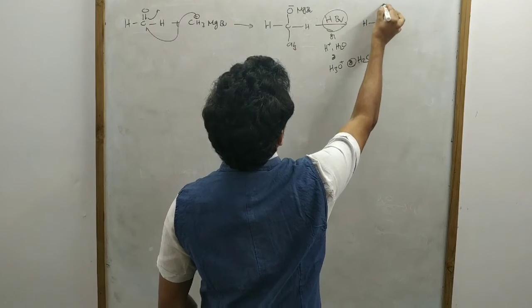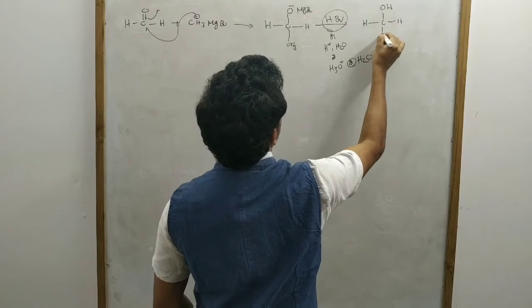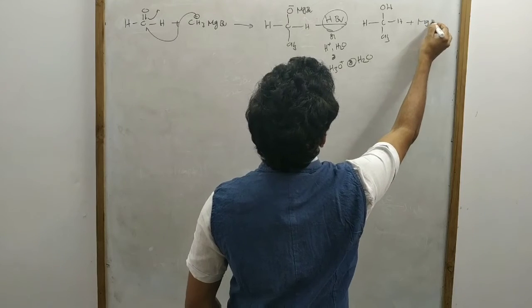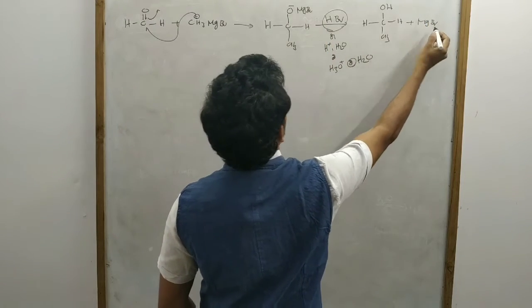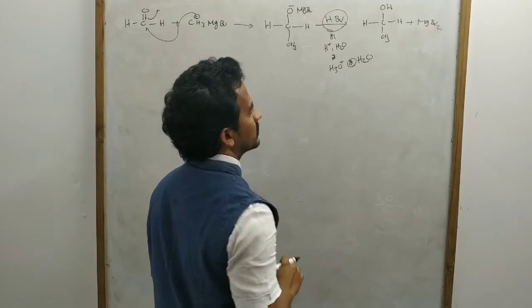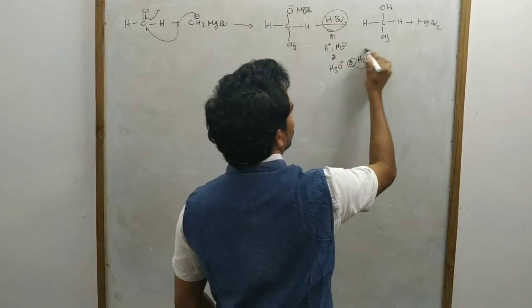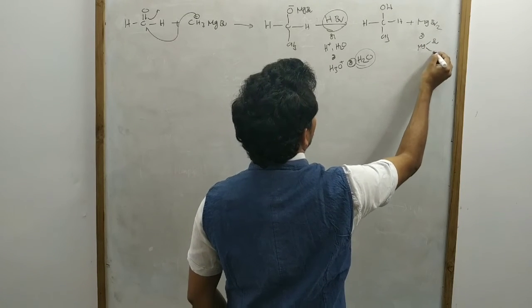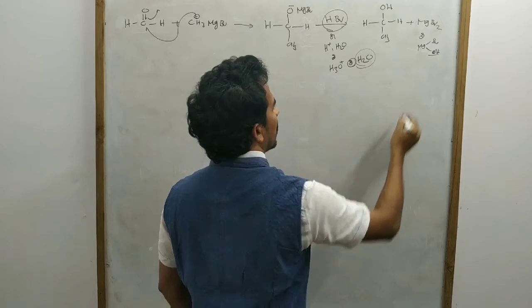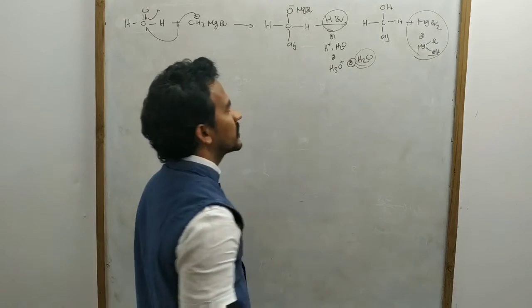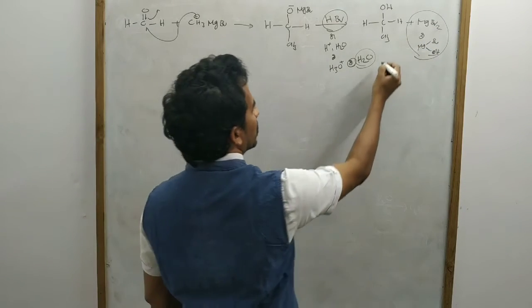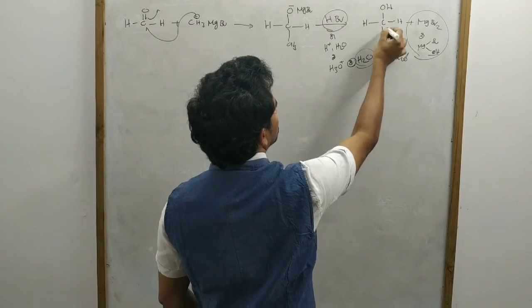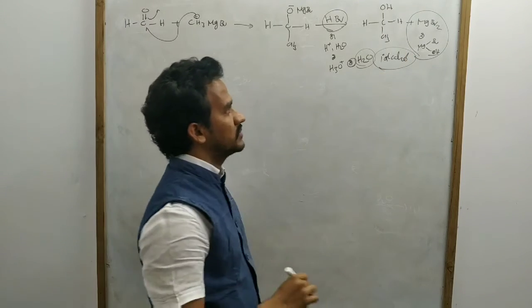H, OH, H and CH3, plus MgBr2 replacement. Okay, that is just water replacement. Proton loss. MgBr OH. That's it. Of course, the side product is not necessary. So we will get the primary alcohol in this case, ethyl alcohol, so primary alcohol.